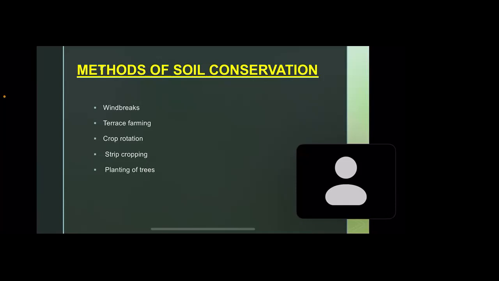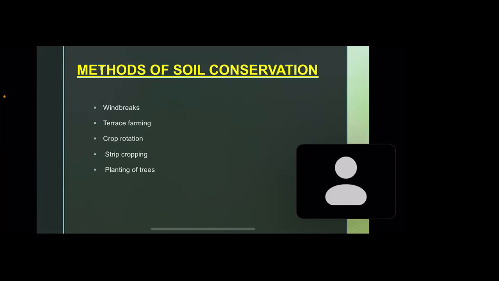Now, strip cropping. Under this type of agricultural practice, crops are cultivated in narrow strips which run parallel to one another. Students, the last one is planting of trees. It's very easy. Please, anyone, explain in one or two lines.